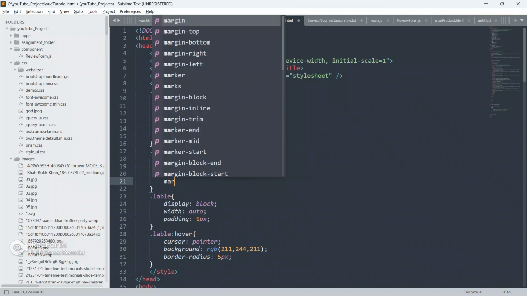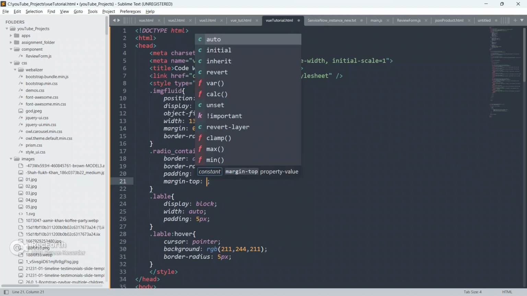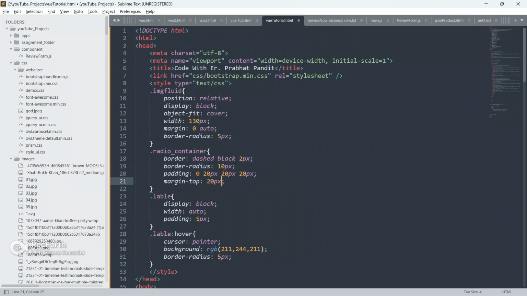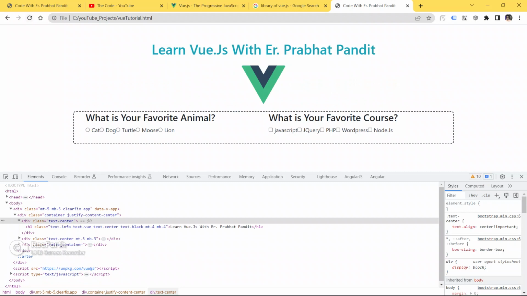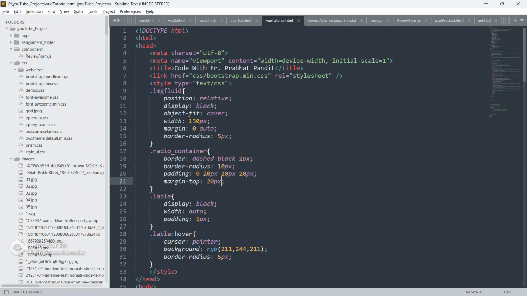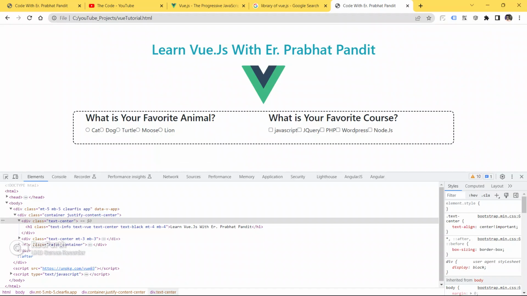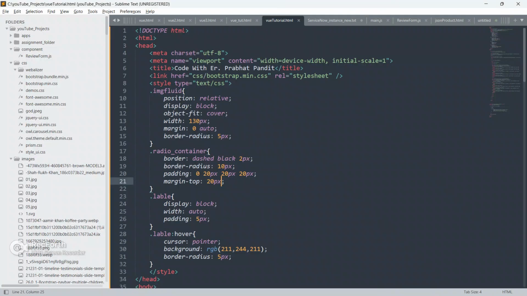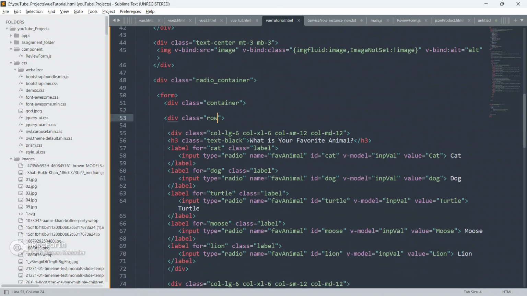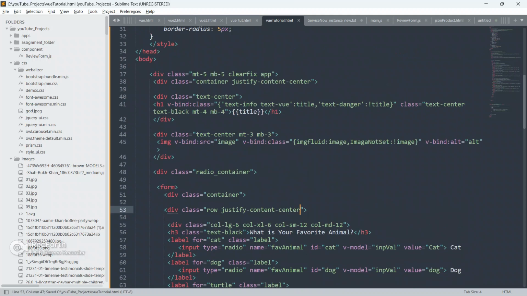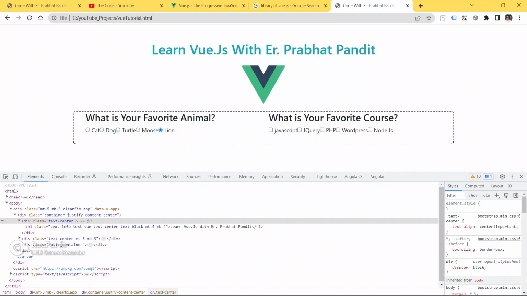Okay, and give margin top as 20px. Okay, so save your code, go to the browser and refresh your page. Now we have to put justify content as center. Save your code, go to the browser and refresh your page.